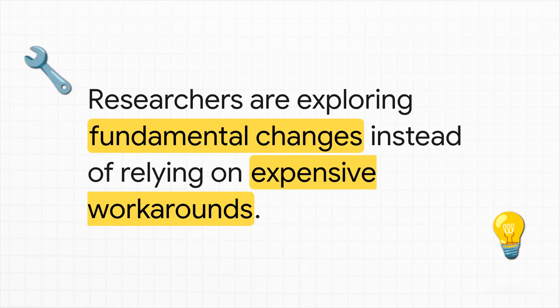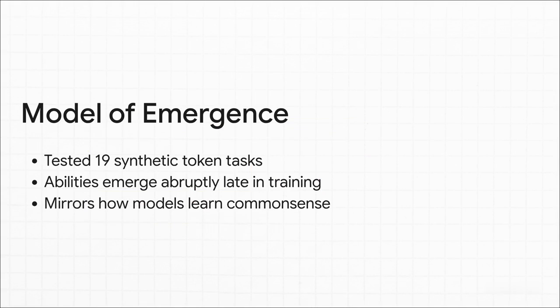So if the model has to work this hard just to reconstruct a spelling mid-thought, can we fix this blind spot at its architectural root? Instead of relying on expensive chain-of-thought workarounds, researchers are now exploring fundamental changes to how these models are built from the ground up. Another fascinating study explored this using the percolation model of emergence. While that sounds incredibly technical, it's actually a lot like a eureka moment.